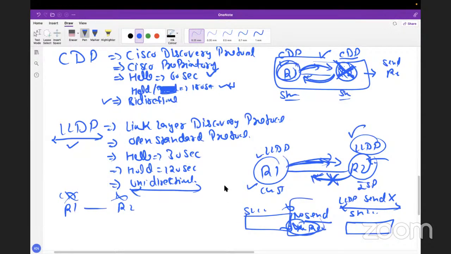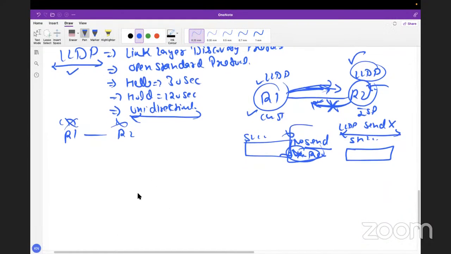One more question: if we have a Cisco device on one side and a Juniper device on the other, will CDP work on the Juniper or only LLDP? We have to run LLDP then, because LLDP is an open standard. I can run it on Cisco also, but that depends on the version you're using. Some Cisco versions do not support it and some do. We'll start using GNS3 and check whether that version has LLDP or not.